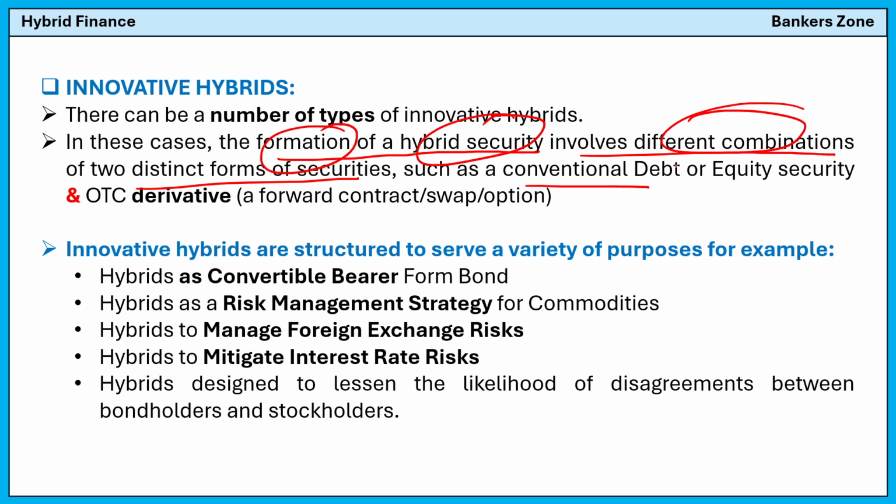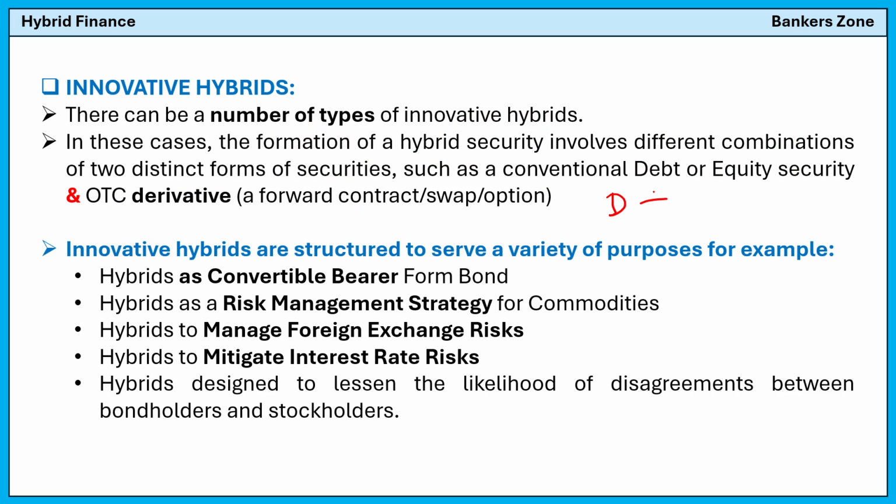Such a combination of debt or equity with an OTC derivative gives rise to a new innovative hybrid instrument. For example, if you combine debt with a forward, equity with a swap, or debt with an option, every time you will get a new instrument. That is called a hybrid innovative instrument.